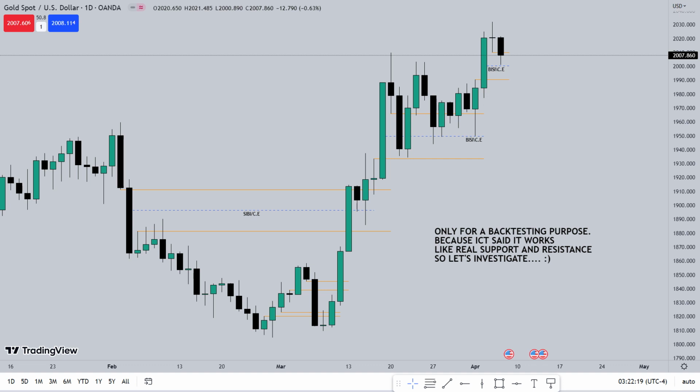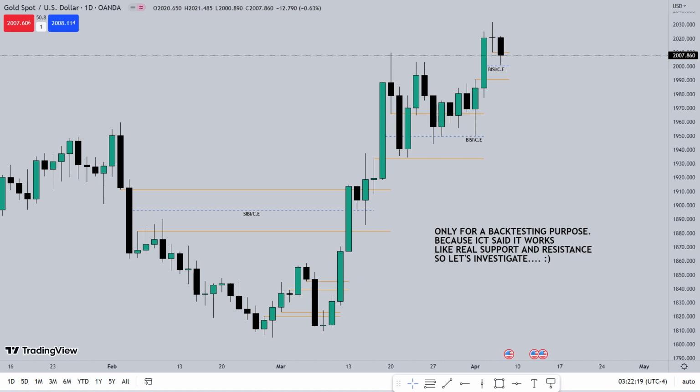On daily chart I have marked fair value gap or BISI or SIBI and its CE, that is consequent encroachment, basically the middle price of the BISI or SIBI. And now we will investigate whether price really refers to those fair value gaps and works like a real support and resistance on lower time frame. So let's begin our investigation.